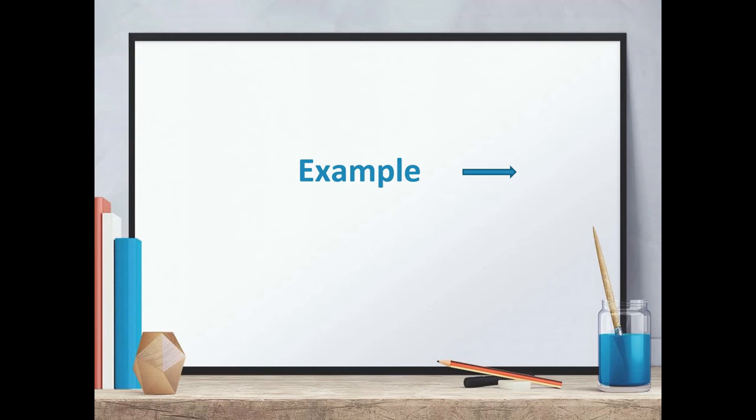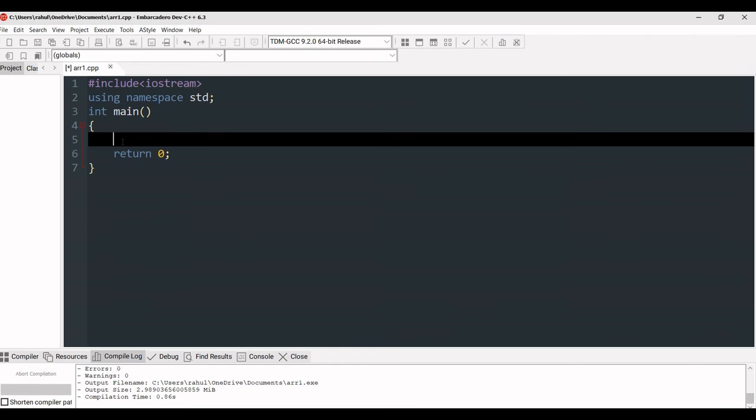So now we can make a simple program so that we can understand two-dimensional arrays very easily. So let's move to the coding example. Okay friends, so today we will make a program of two-dimensional arrays. I'm going to make a program of adding two matrices. For that we actually need three two-dimensional arrays.